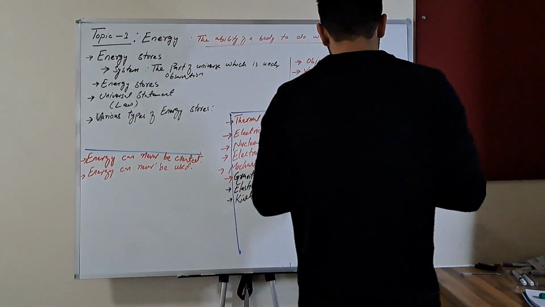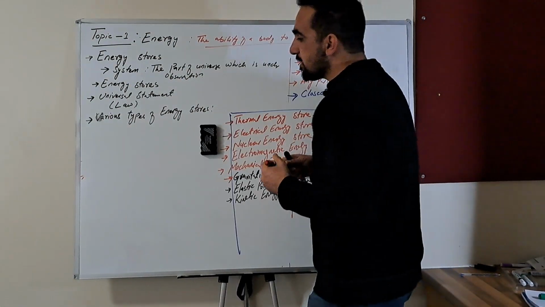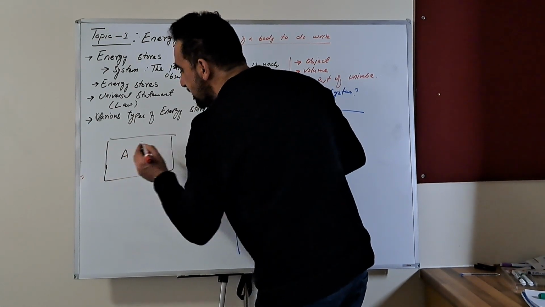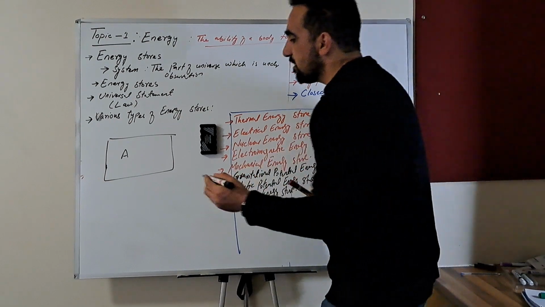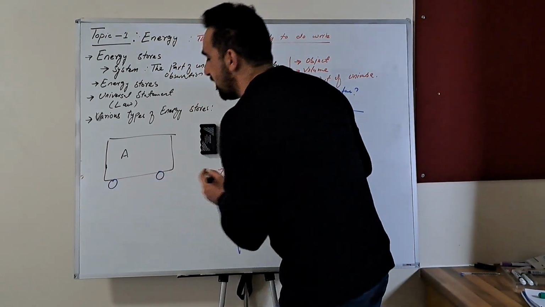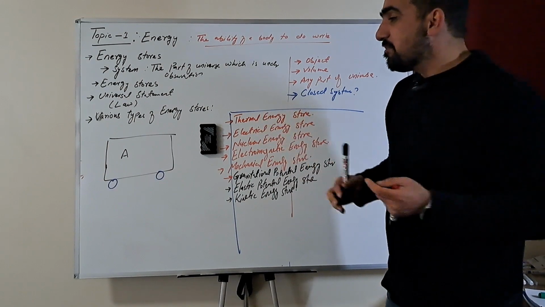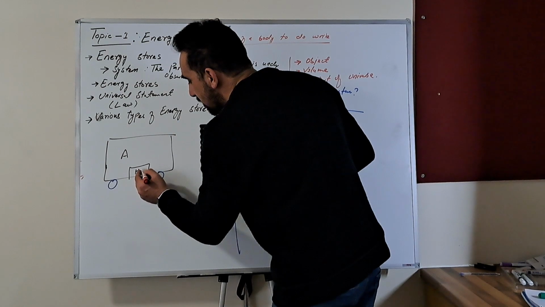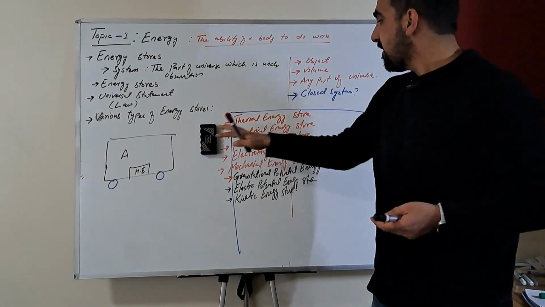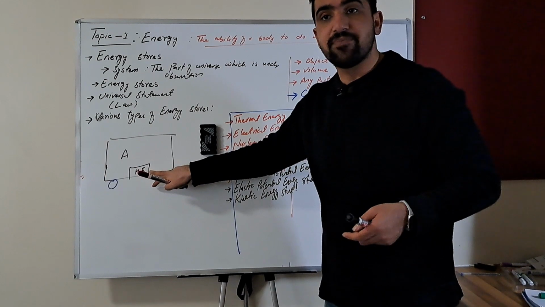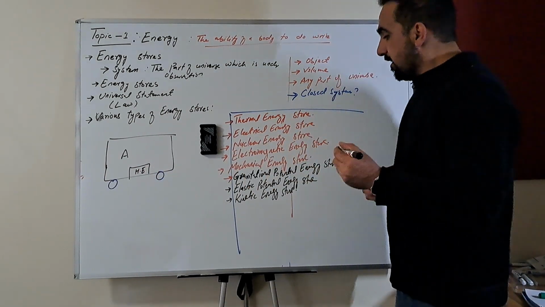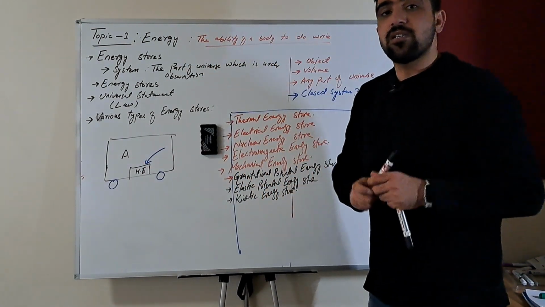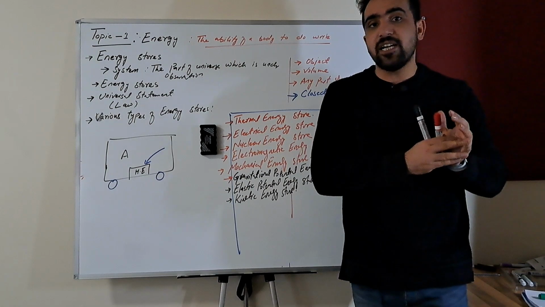So let's say we have our system here, which I'm calling system A, and my system A is my car. This is a really funny car though. I'm putting two wheels underneath it and it's moving, and there is, let's say, a simple heat engine inside it. When there is a heat engine, it means there is thermal energy or heat energy. Where is thermal energy coming from? Thermal energy is coming from the chemical store of the fuel, because when the fuel is burning there is a chemical reaction happening.